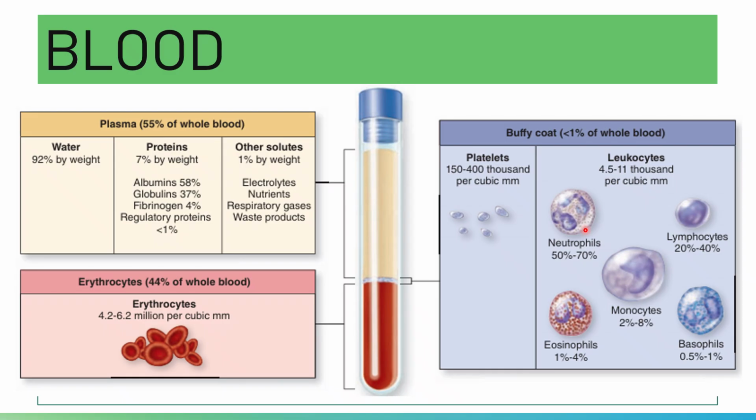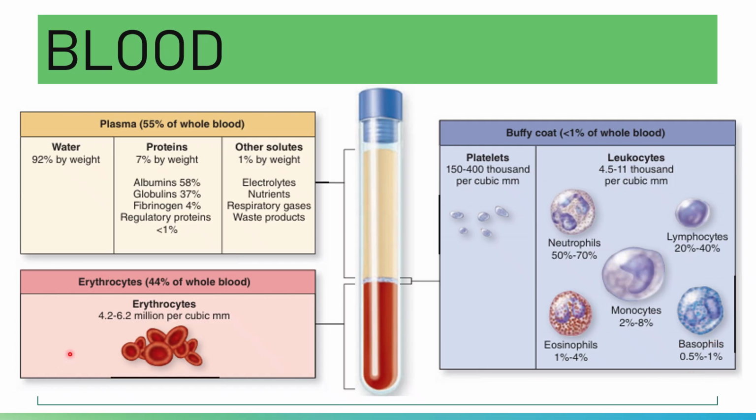Neutrophils are the most numerous of your leukocytes, at 50 to 70%, followed by lymphocytes at 20 to 40%, then monocytes, the third most numerous, then eosinophils, fourth, and the least numerous are the basophils.